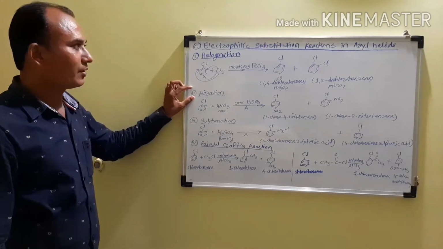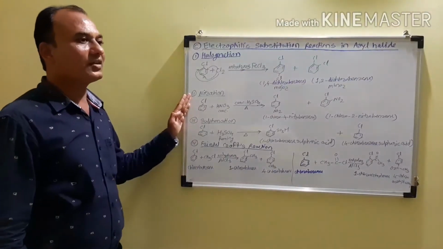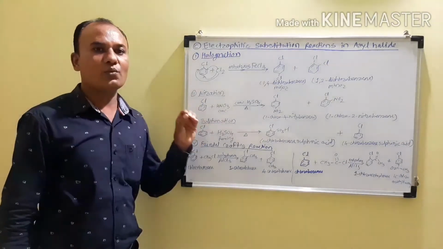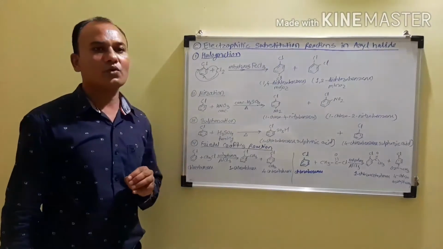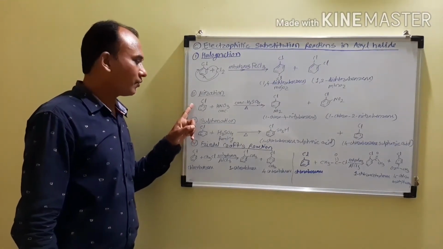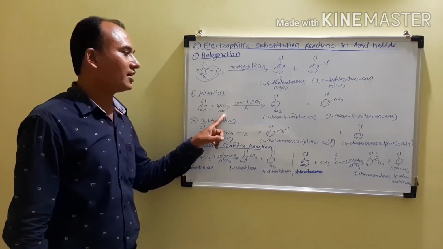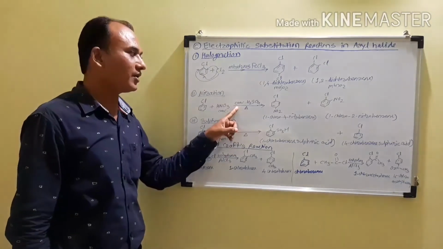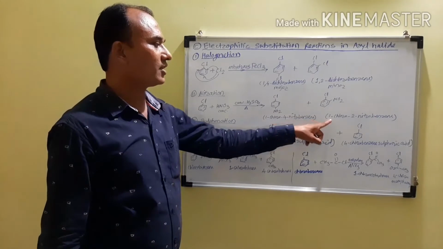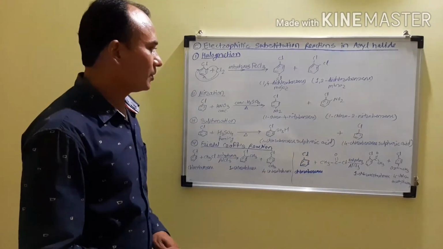The second reaction which is given by the halogens is nitration. When we consider the nitration, it is the reaction with the nitrating mixture, that is the mixture of concentrated nitric acid and concentrated sulfuric acid. When chlorobenzene is treated with concentrated nitric acid in the presence of concentrated sulfuric acid, it gives 1-chloro-4-nitrobenzene, and the second product is 1-chloro-2-nitrobenzene.